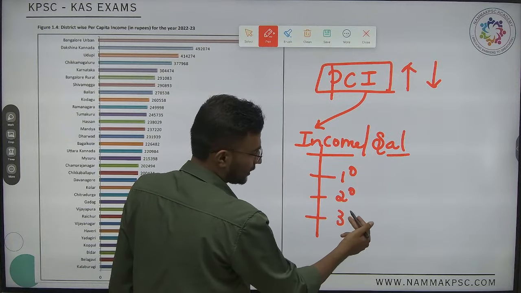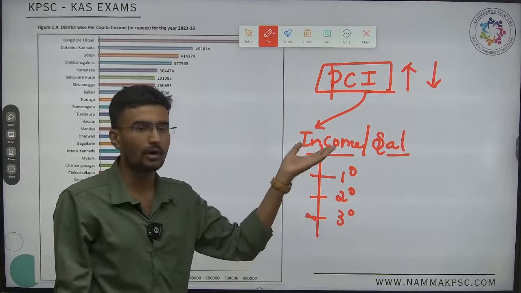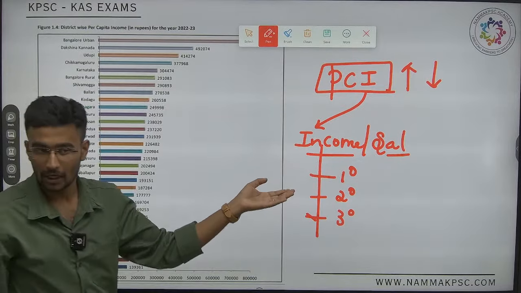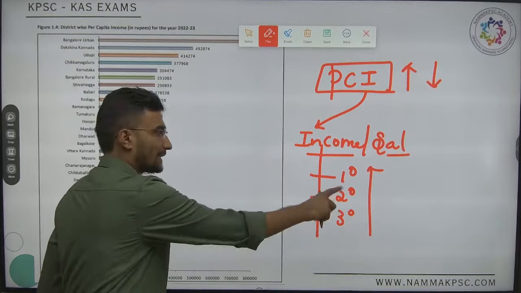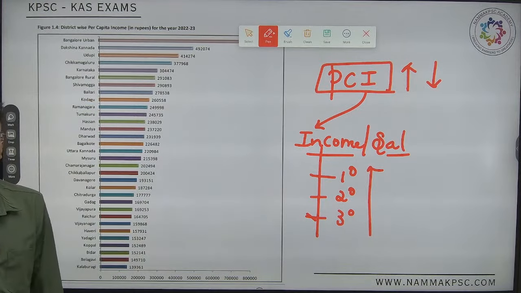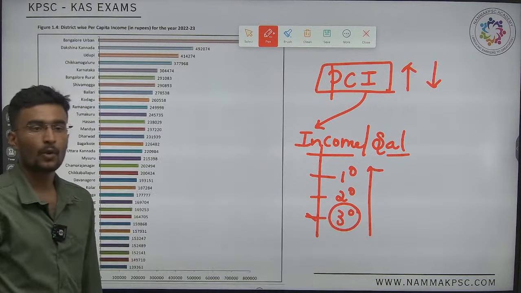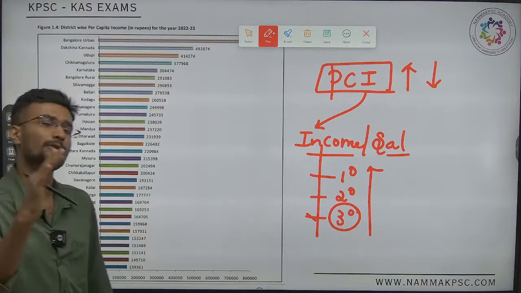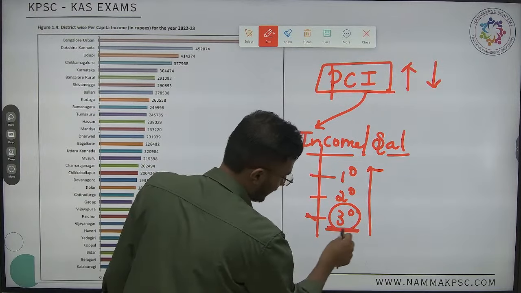Primary, secondary and tertiary. Out of these three sectors, where can you earn more income? Highest is tertiary, followed by secondary, followed by primary. If a particular district focuses on the services sector, it must have the highest per capita income.